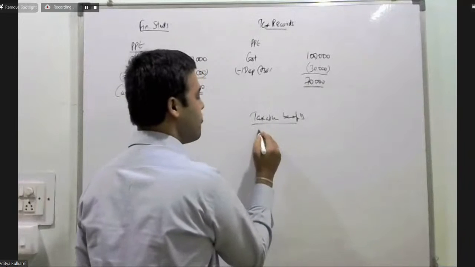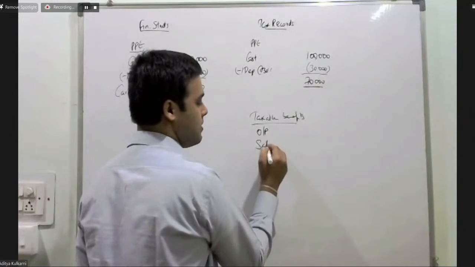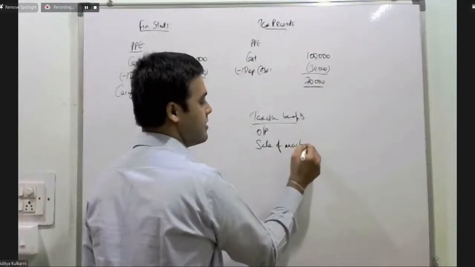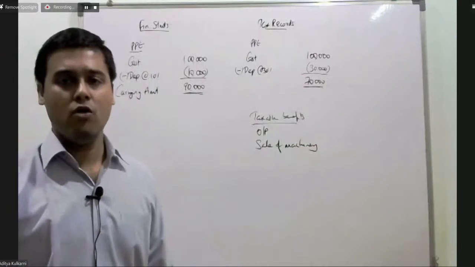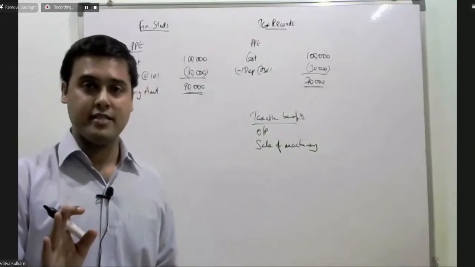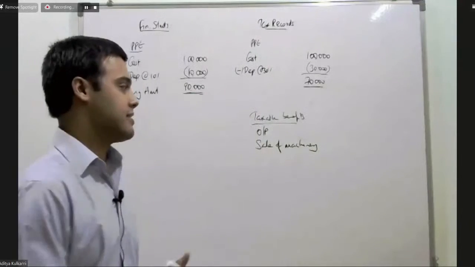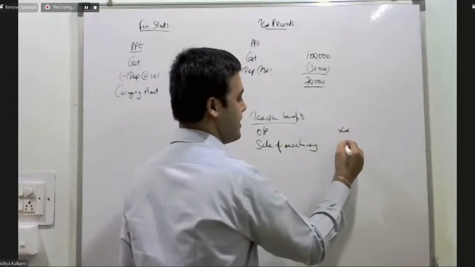This could be in the form of output, or in the form of sale of this item of machinery. It could be anything. The important thing is that the benefit should be taxable.